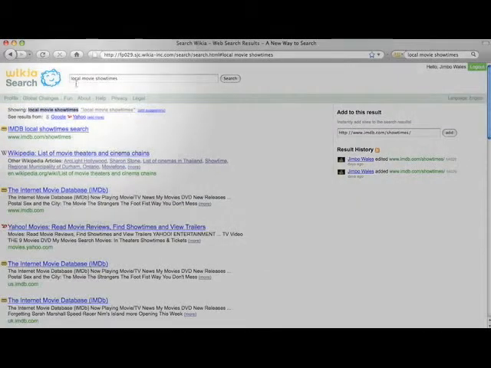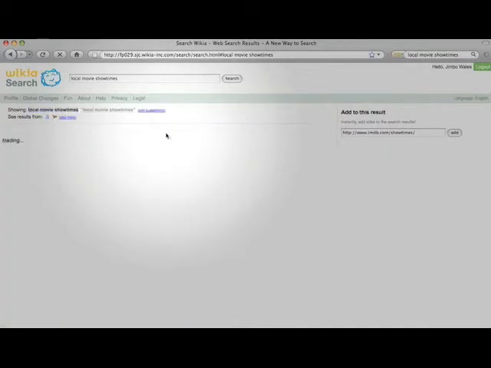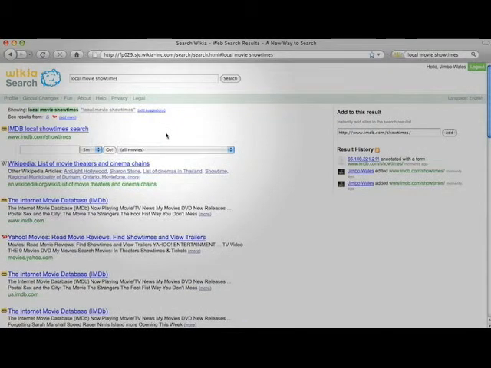So now we can hit close on that, and we can hit refresh and see what we got. And there it is. Look at that. Right there we've got the actual search box right here in the search results. So now for local movie showtimes, the very first thing you get is this exact thing.